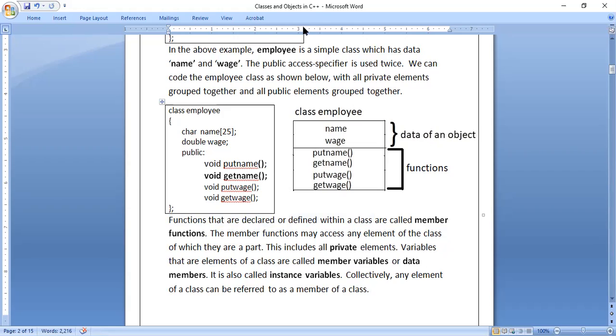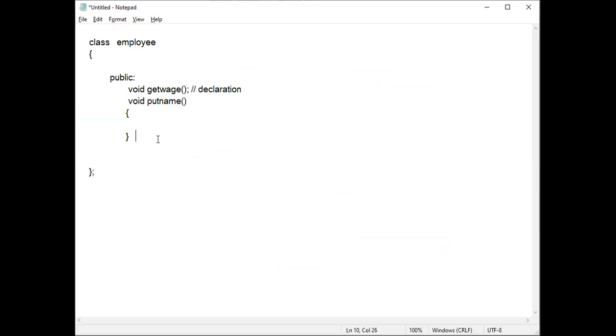The meaning of this is, whenever we are writing a class, there are three things: private, public, and protected, right? Now we will discuss private and public. If we don't write anything, by default it is considered private. So this is called the private section.